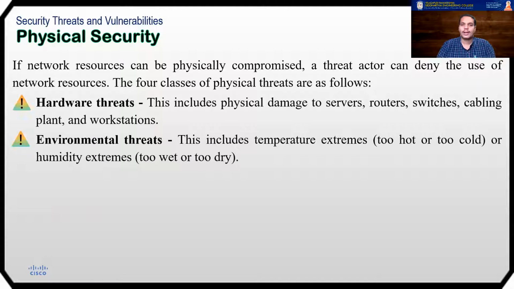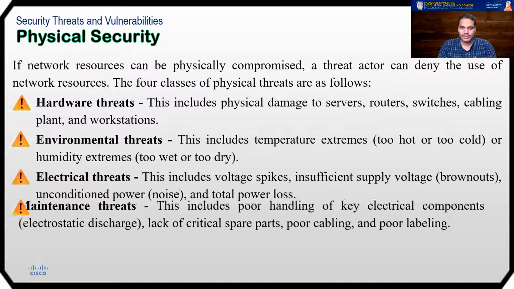Whereas the second one comes under environmental threats. This includes the temperature extremes. You see, most of these areas where the information is kept do have air conditioning on at all times, 24/7, because we want to make sure the temperature is at the optimum level. And once again, humidity extremes, all those things come under your environmental threats.